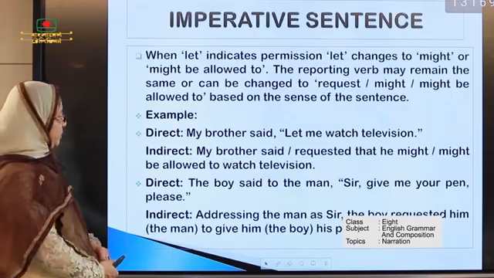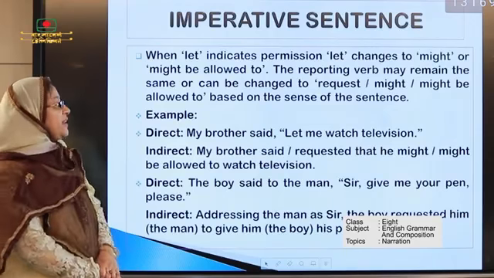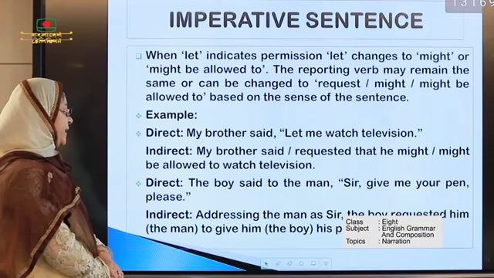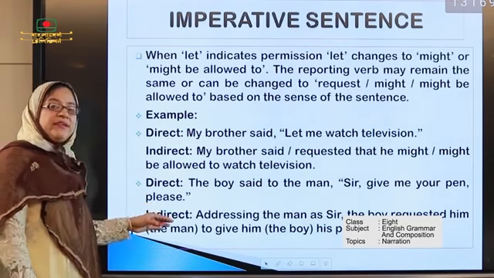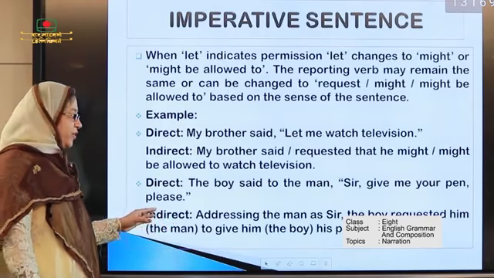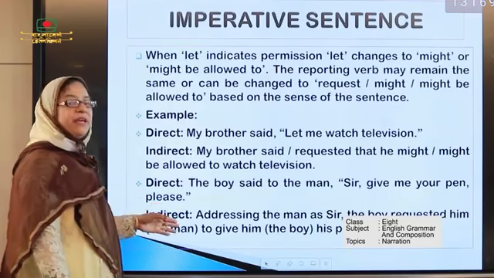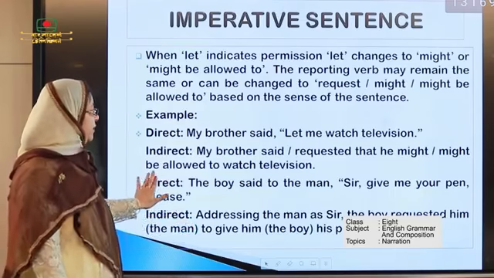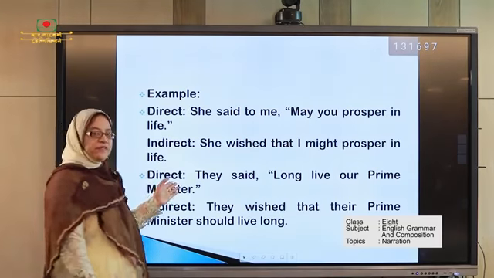So, we see that my brother requested that he might be allowed to watch television. The second one, the boy said to the man, "Sir, give me your pen please." We discussed it before. Okay? Addressing the man as sir, the boy requested him to give him his pen. Okay? So, look at some examples of optative sentences.